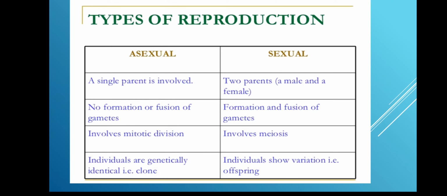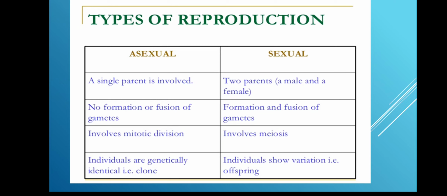In asexual reproduction, the second difference is that there is no formation or fusion of gametes. The male gamete is the sperm, the female gamete is the egg or the ova. There is no fusion over here. So no formation or fusion of gametes takes place in asexual reproduction.